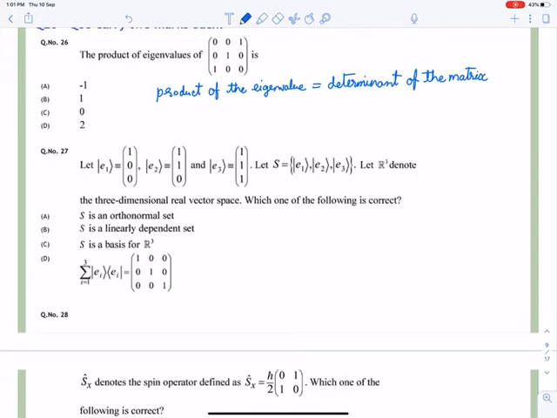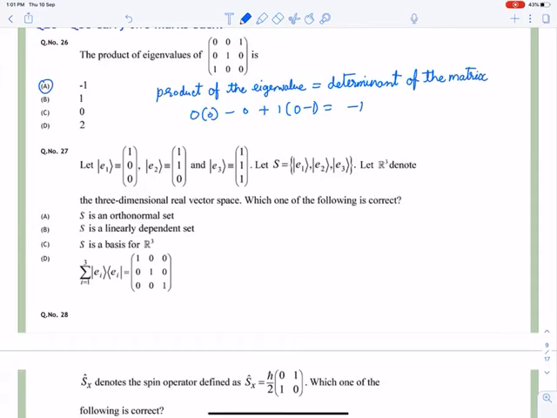So the determinant of the matrix will be 0, 0 minus 0, minus 1. Sorry, this is plus 1, and it is 0 minus 1, which will become minus 1. So here the answer will be A. So the answer will be A.